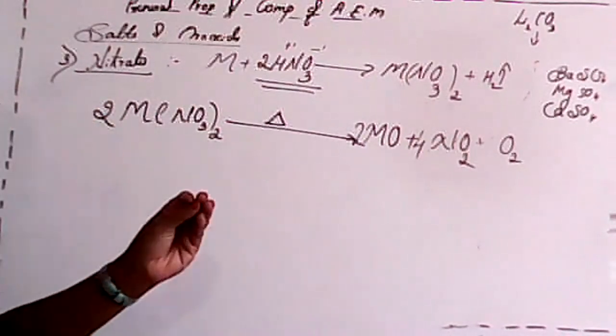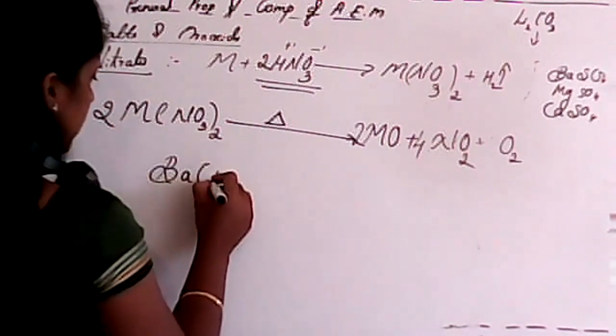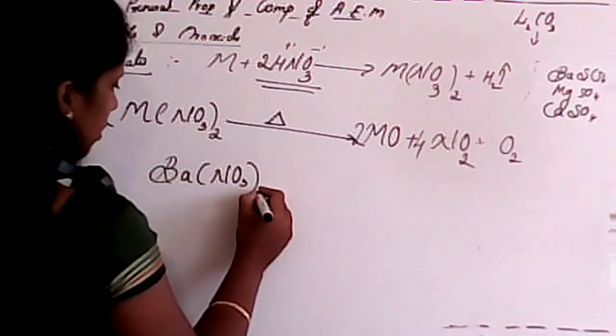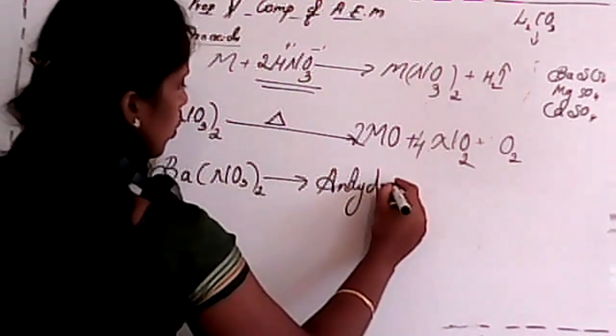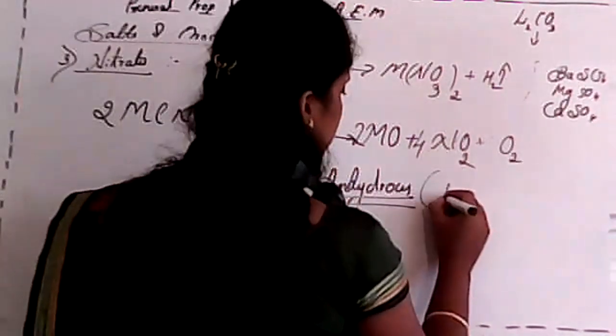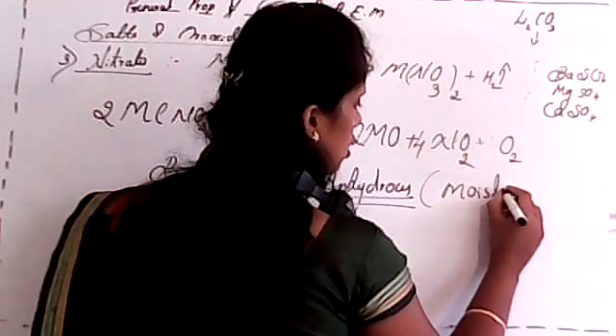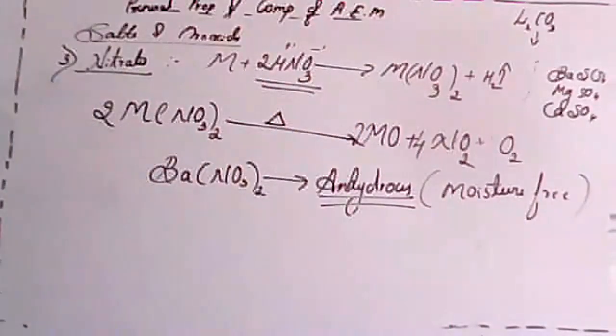In this case, you have to remember one small thing. Whenever we consider barium nitrate, it is anhydrous. We already know down the group hydration enthalpy decreases. Anhydrous means it is moisture free. Is it clear?